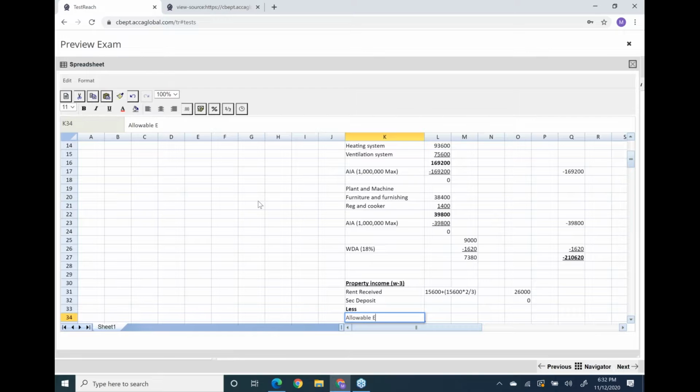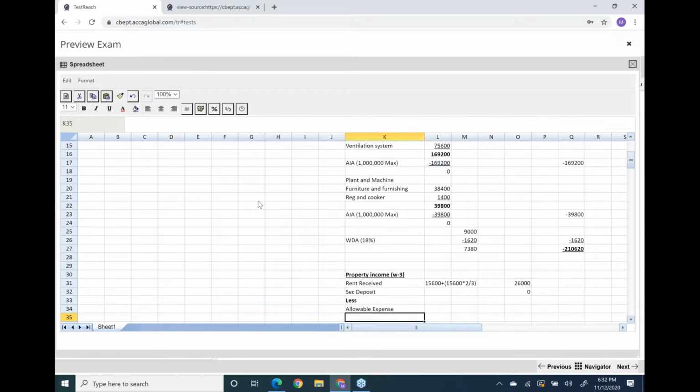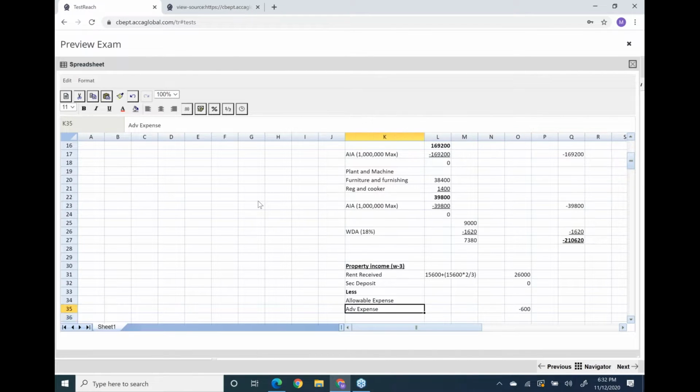Let's pick up the allowed expenses. The first thing is advertising. Advertising is fully allowed, and also relates to our accounting period. So 600 is fully allowed.